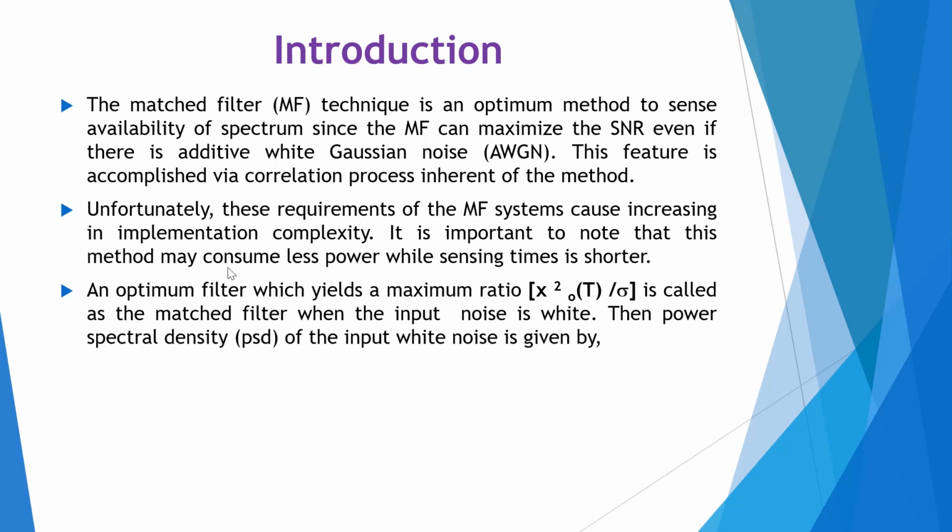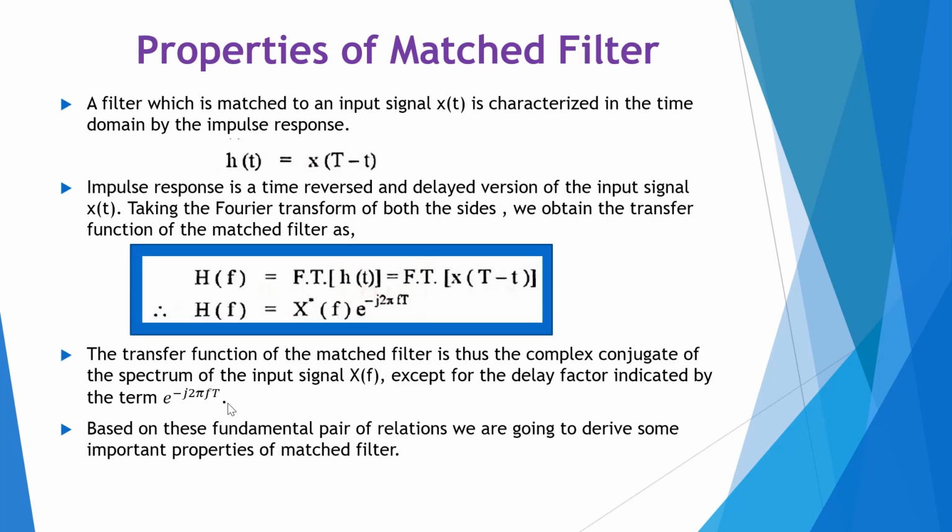An optimum filter which yields a maximum ratio, that is x_o squared of T divided by sigma squared, is called a matched filter when the input noise is white. Then the power spectral density, that is PSD, of input white noise is given by S_n(f) equal to N_0 divided by 2.